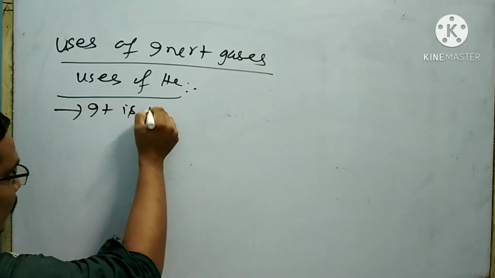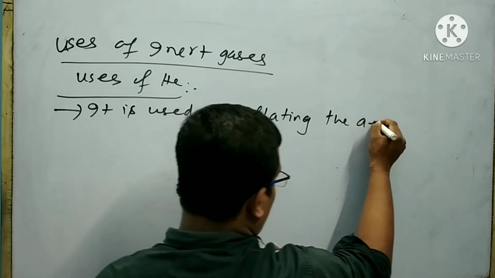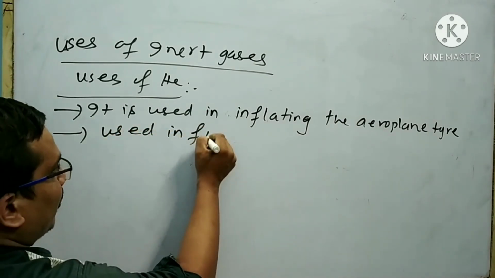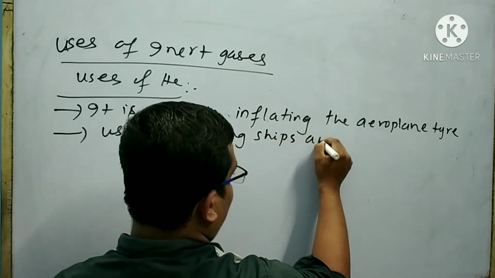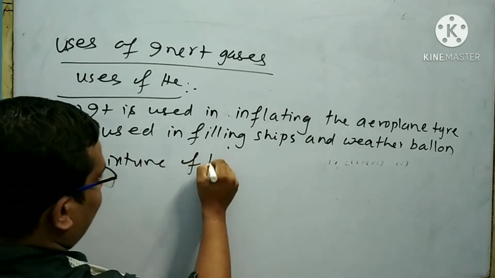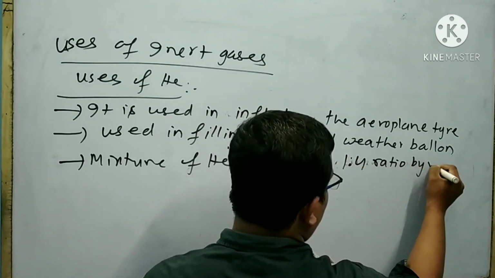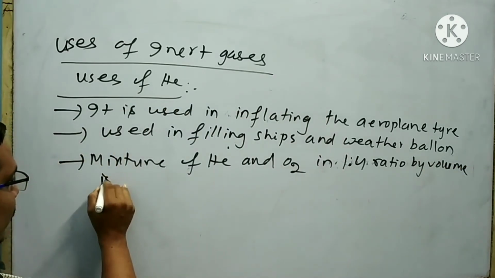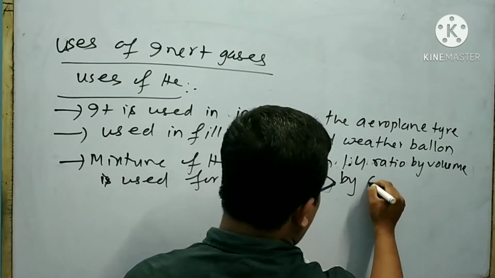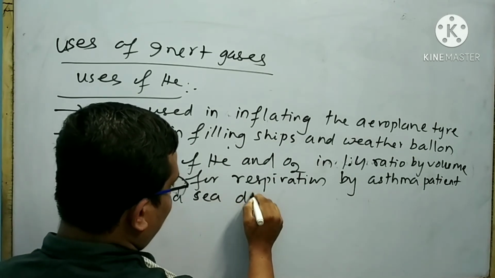It is used in inflating aeroplane tires. Second, it is used in filling ships and weather balloons. A mixture of helium and oxygen in a 1:4 ratio by volume is used for respiration by asthma patients and sea divers.